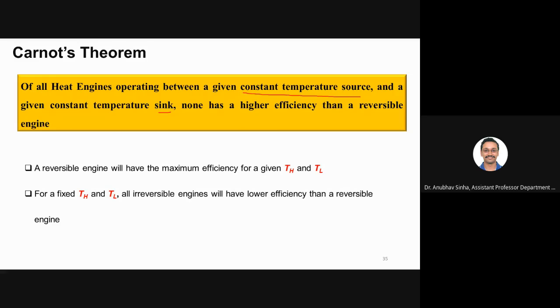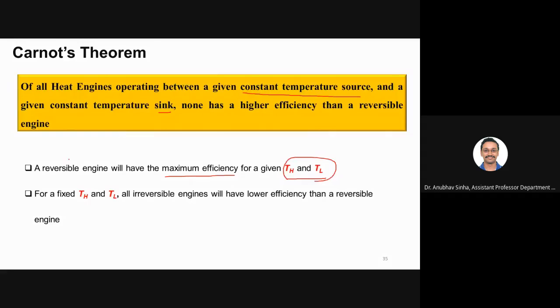What he's trying to say is that for a given TH and TL, suppose these are fixed, then a reversible engine will have the maximum efficiency. If you fix the source and sink temperature, and you have a number of engines operating between them, reversible or irreversible, then the reversible engine will have the maximum efficiency.